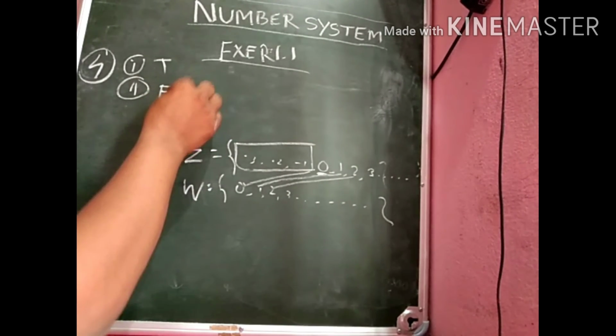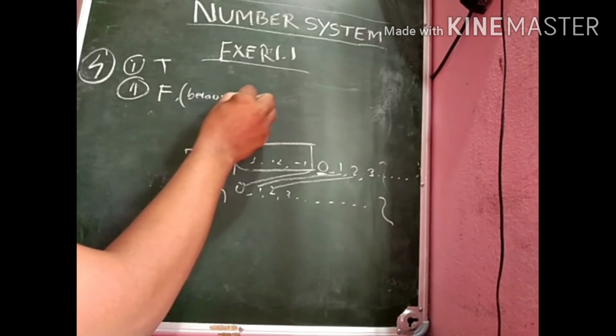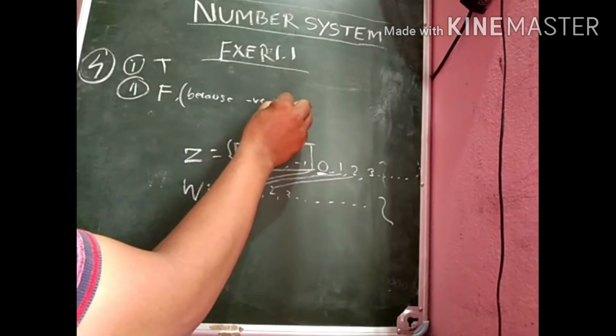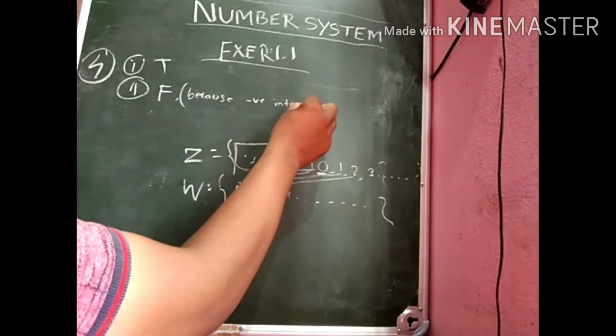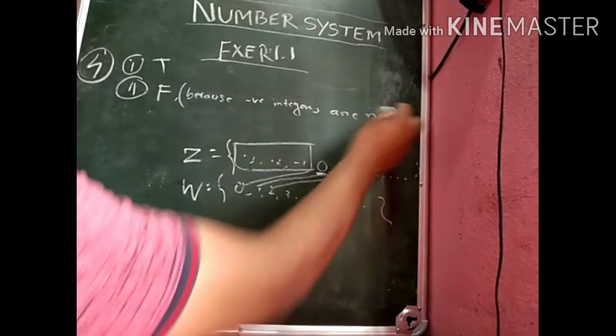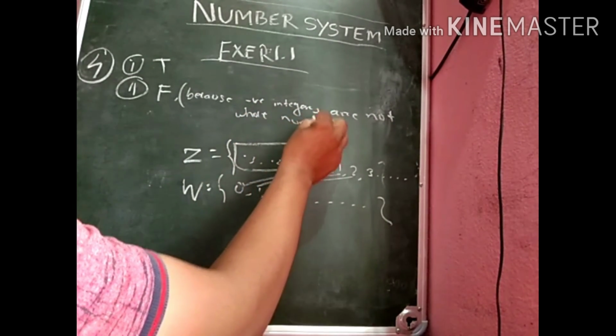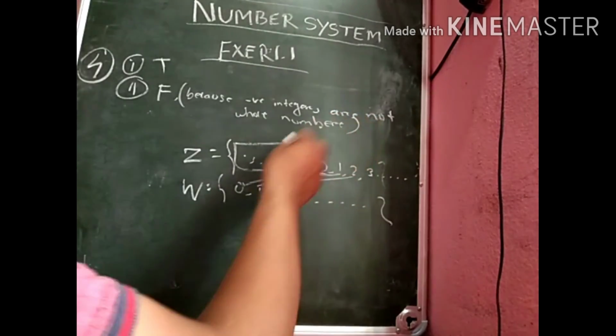False, you can write here, because negative integers are not whole numbers. Okay.